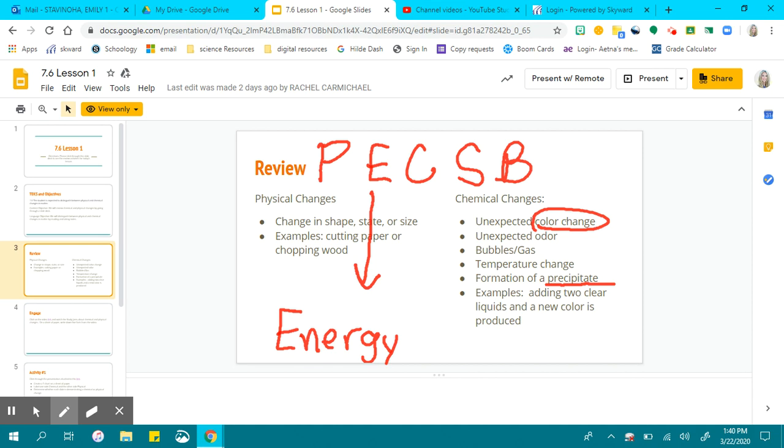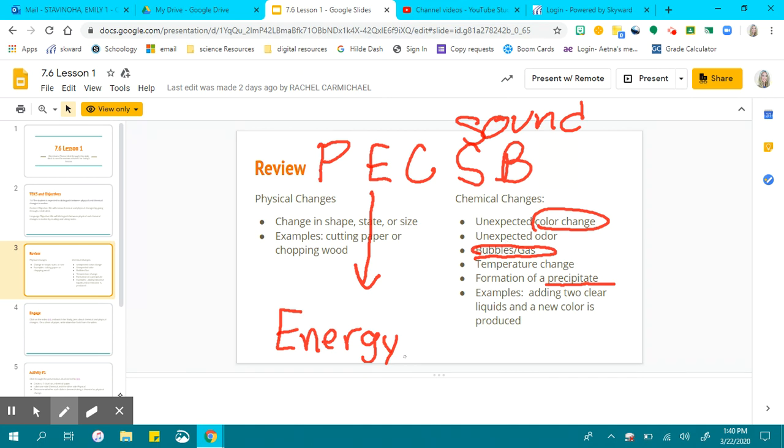The S would be sound. So there's a loud bang or a firework goes off and you hear that explosion. And the B is bubbles or gas. Okay, so please excuse my coughs, sneezes, and burps.